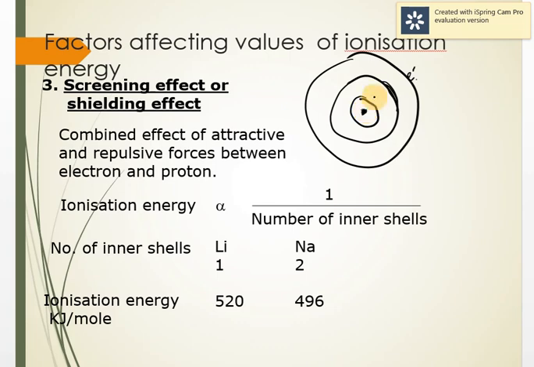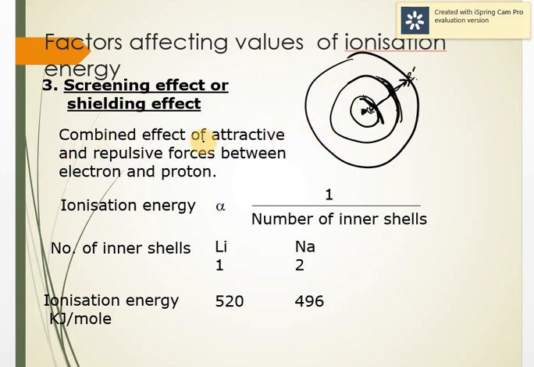So because there is a shielding effect of the inner shells, this electron is observing less nuclear pull. It's observing less nuclear pull because of the inner shells. That is called the screening effect. So more the number of inner shells, lesser is the ionization energy. Why? Because the last electron is experiencing less nuclear pull, so it is easy to take out that last electron. So more the number of inner shells, more is the screening or shielding effect, and lesser is the ionization energy.